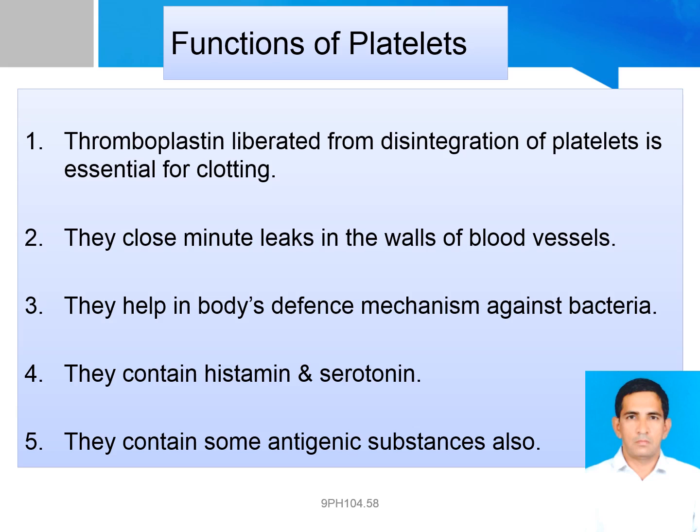A hormone-like substance called thrombopoietin is believed to be the chemical mediator that regulates the number of platelets in the blood by stimulating an increase in the number and growth of megakaryocytes, thus controlling the rate of platelet production.